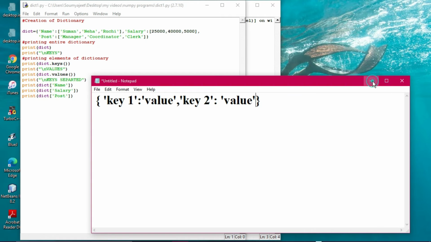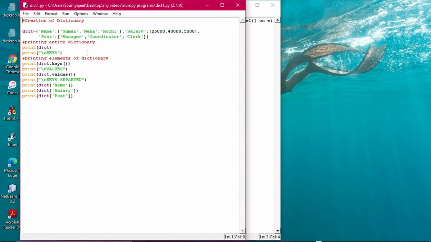In this particular program there are three keys: name, salary, post. Then we print the dictionary, and separately we print the elements of the dictionary.